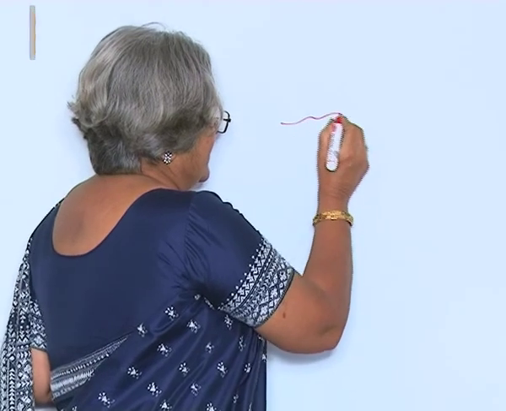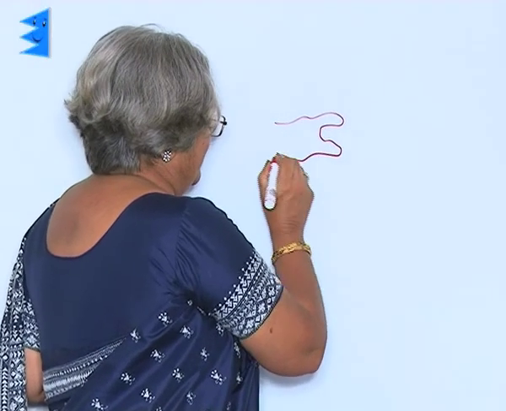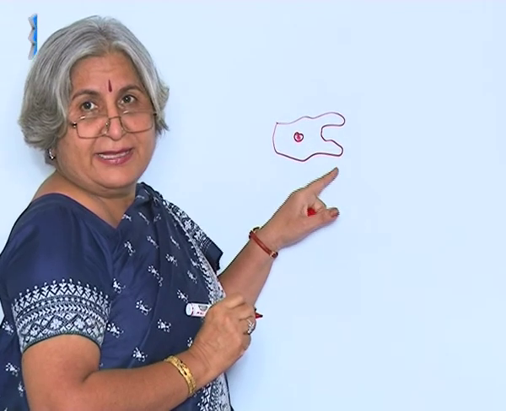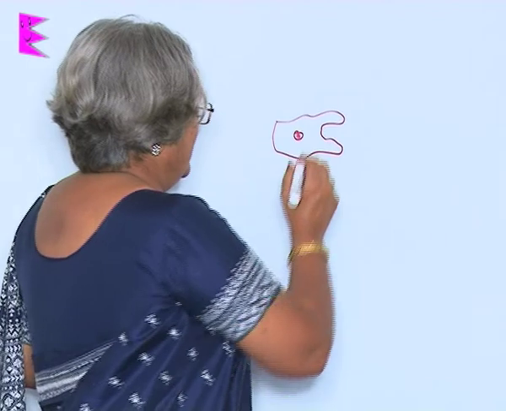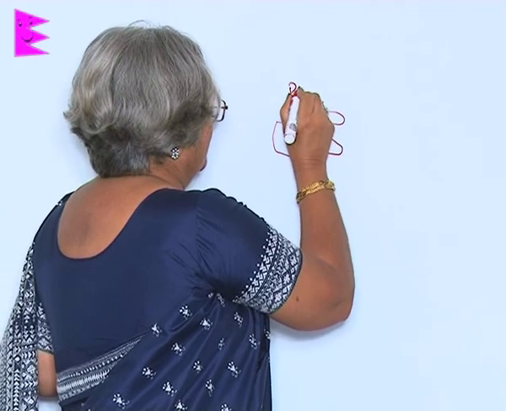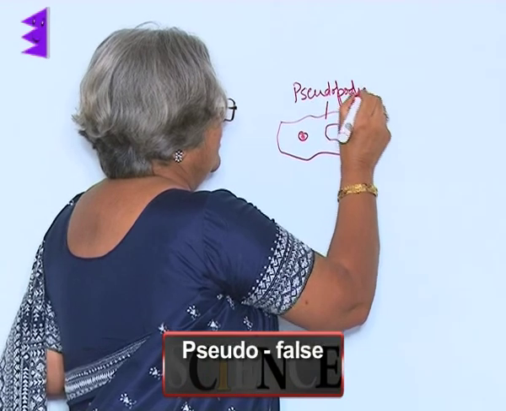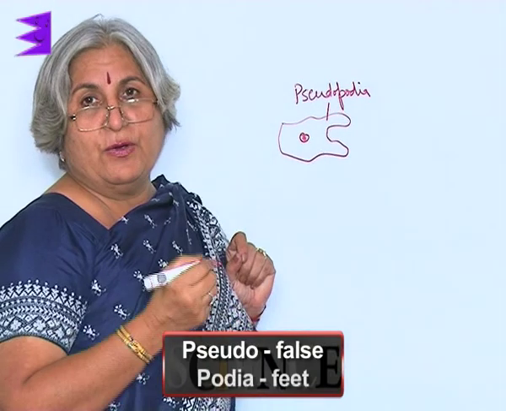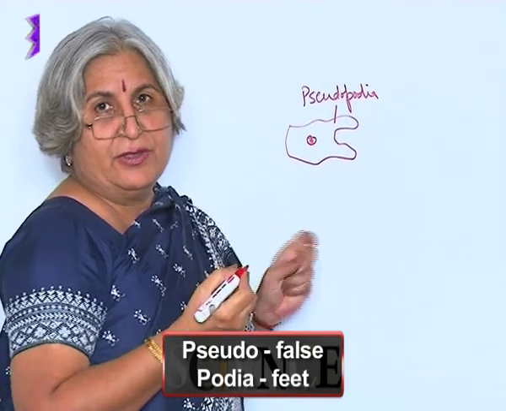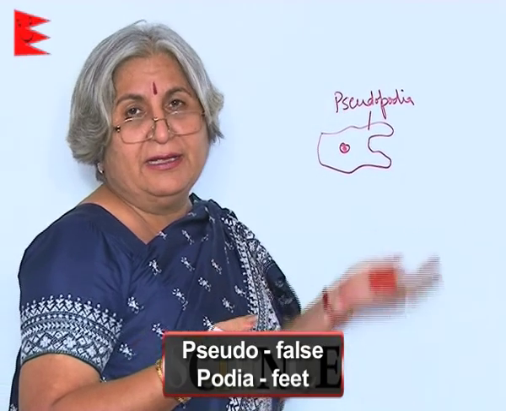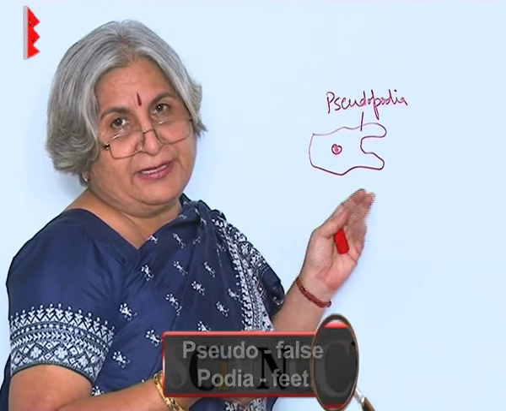You know, amoeba is an irregularly shaped cell with a nucleus, and what are these finger like structures? These are the pseudopodia. Pseudo means false and podia means feet. So, because they are not actually feet, but they help in movement, they are called false feet.